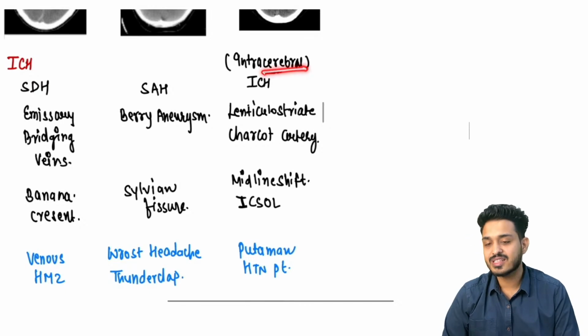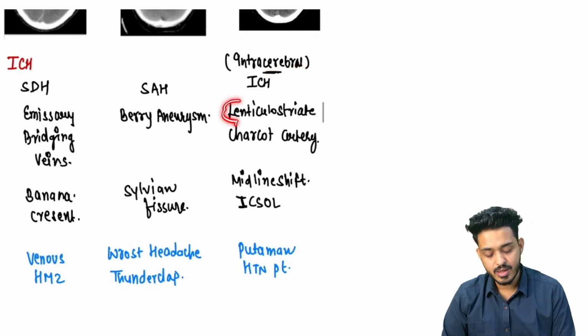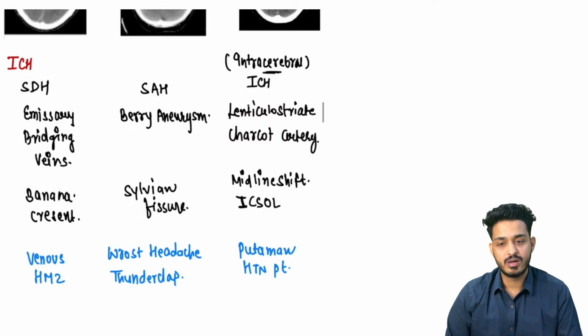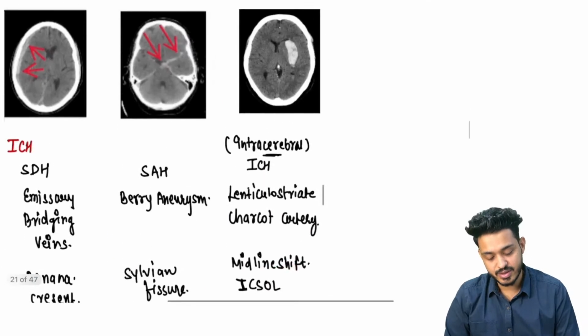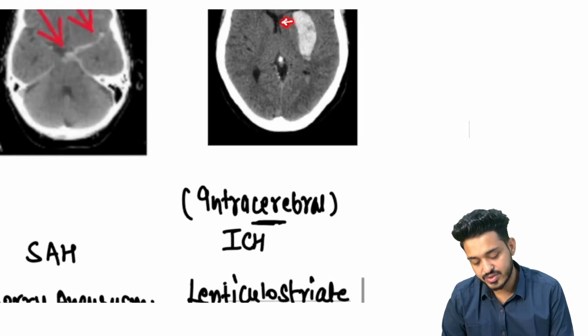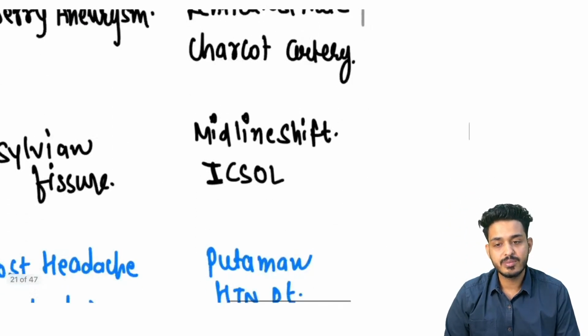This is your intracerebral hemorrhage. Here you can have rupture of the lenticulostriate artery or Charcot artery. Here you will be finding the midline shift. This is your midline shift of the ventricles, you can appreciate, right? Here you will be having what?